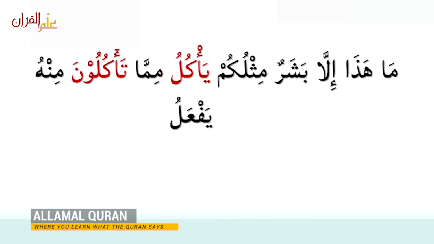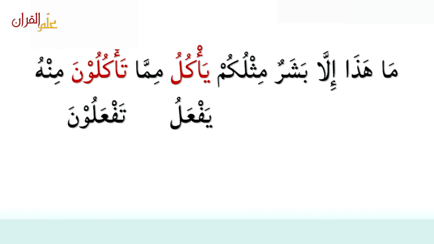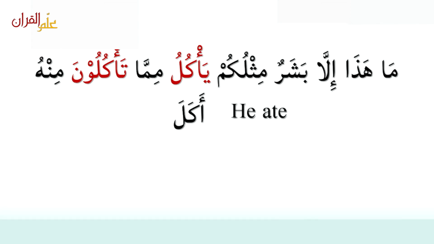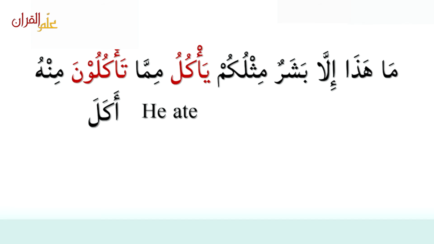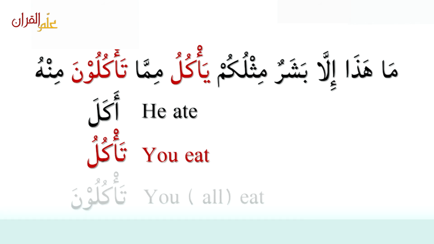So يأكل is on the wazn of يفعل, and تأكلون is on the wazn of تفعلون. And يأكل came from the word أكل. This is past tense. أكل, he ate. And the future tense is يأكل, he eats or he will eat. And تأكلون came from the word أكل, he ate. This is past tense. And the future tense is تأكل, you eat. And the jama is تأكلون, you all eat.